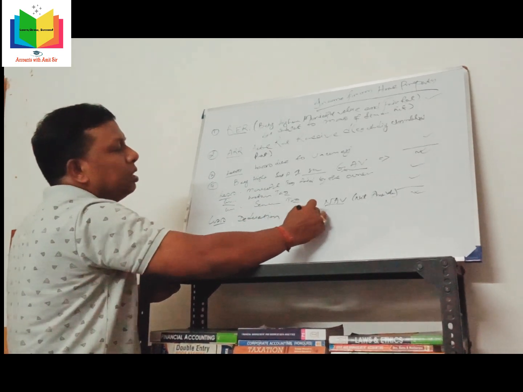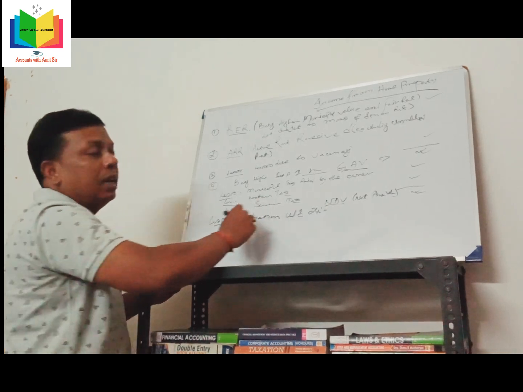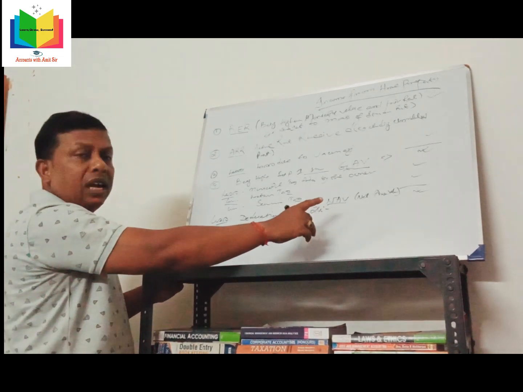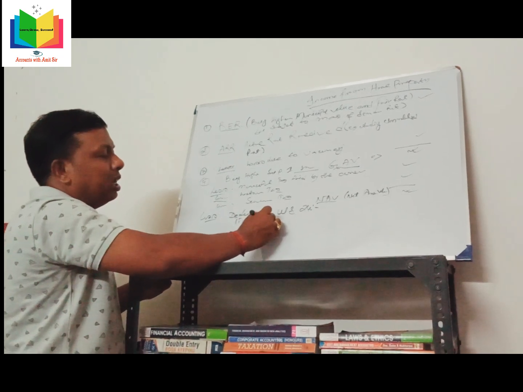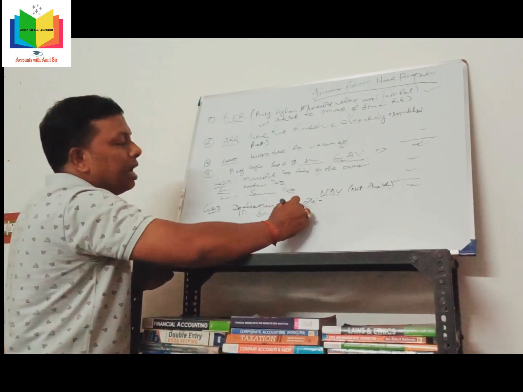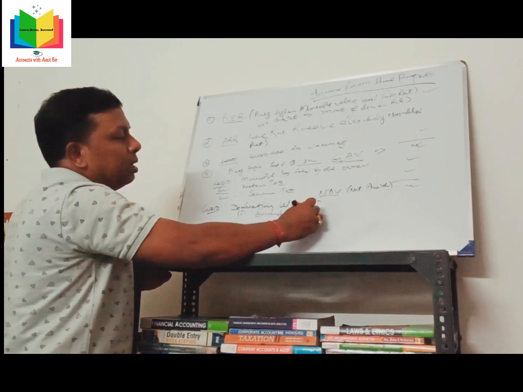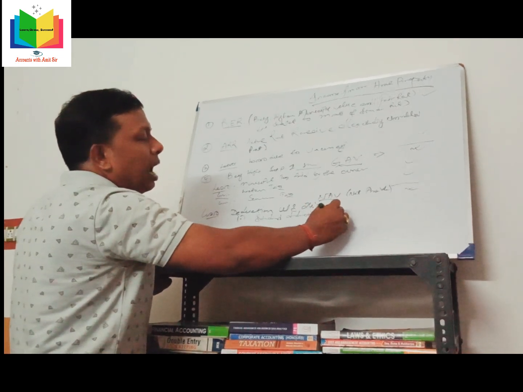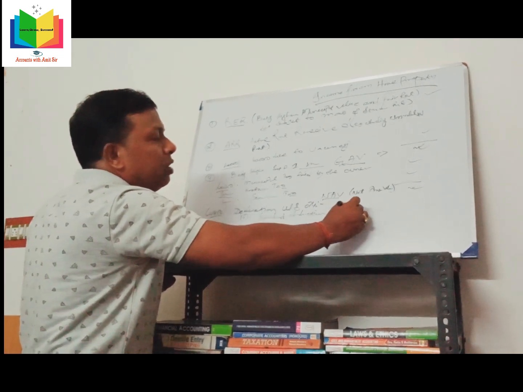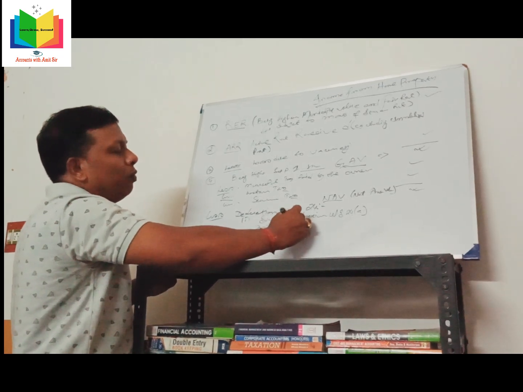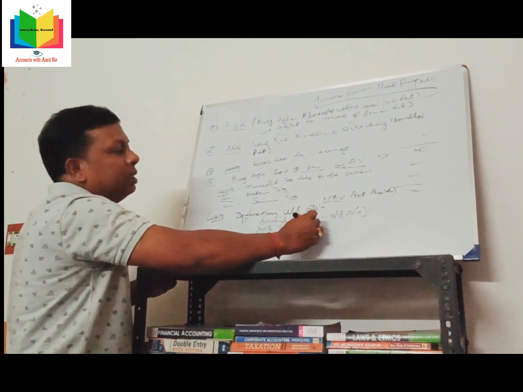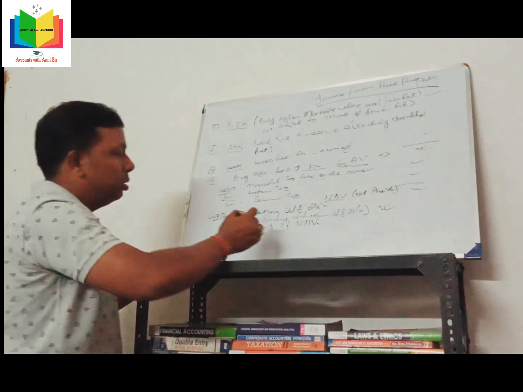Under section 24 there are 2 deductions. Number 1, standard deduction under section 24A, 30% of NAV, that is net annual value.